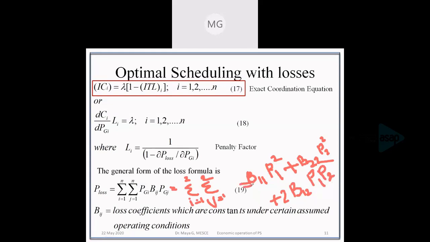This will be the equation for transmission loss for a system consisting of only 2 units. So this can be applied to our problem.